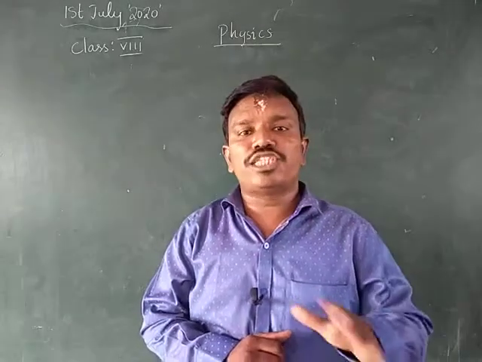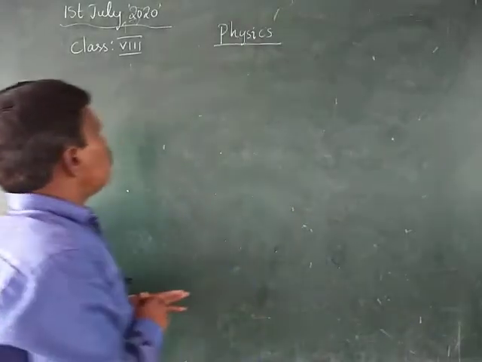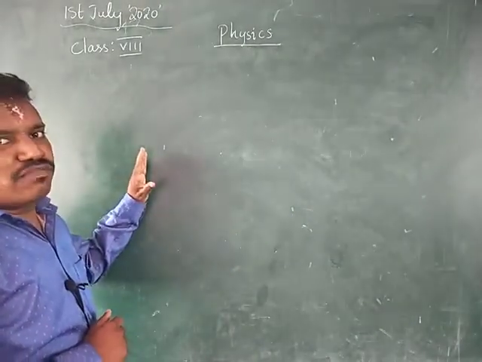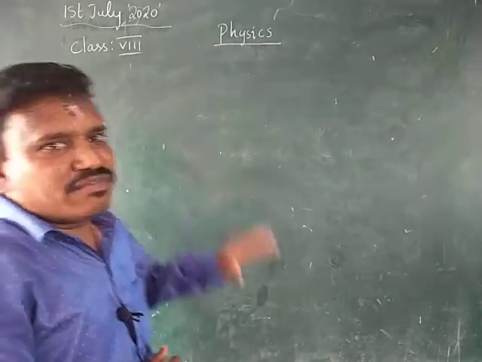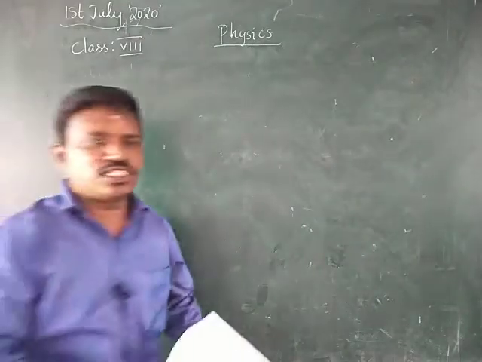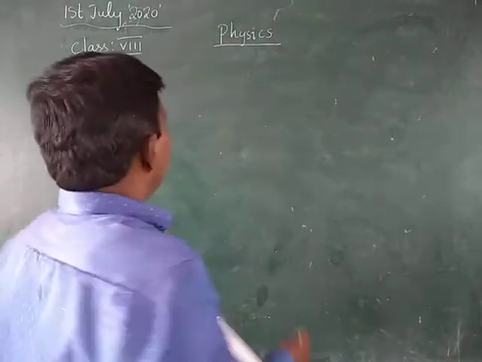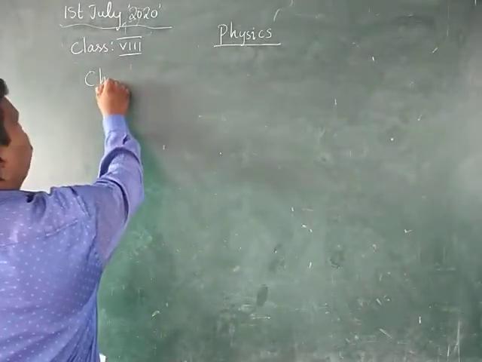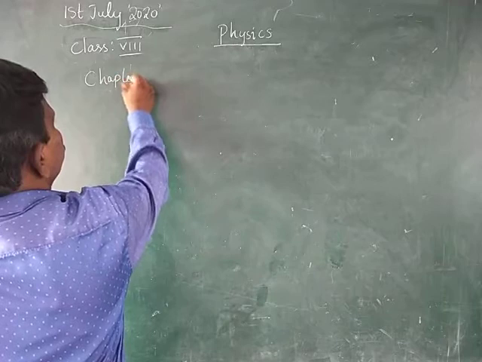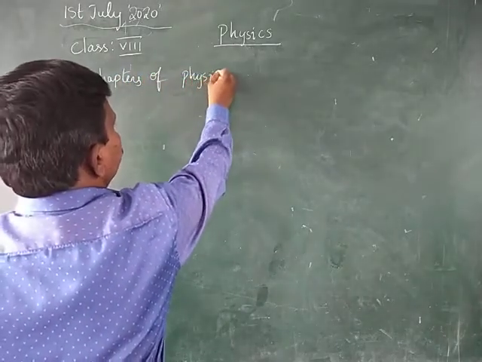Totally there are 12 chapters, and out of the 12 chapters, 7 chapters are of physics. What are the 7 chapters that are in physics? Just look here. Chapters of physics.